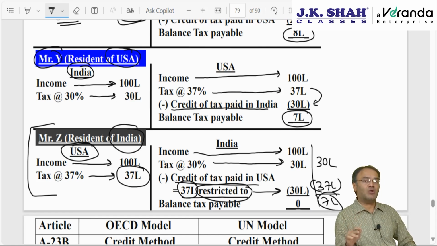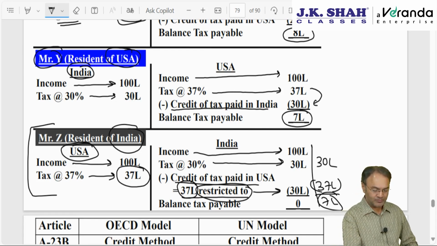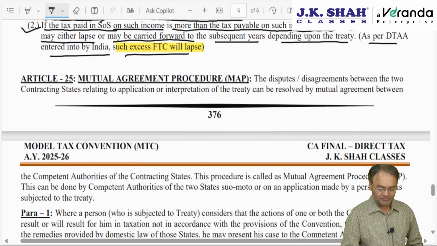Some countries allow carrying forward of the 7 lakhs to the next year, but most countries do not allow. We don't know about other countries. India does not allow carry forward of this credit. In India, this excess FTC will lapse. Simple.